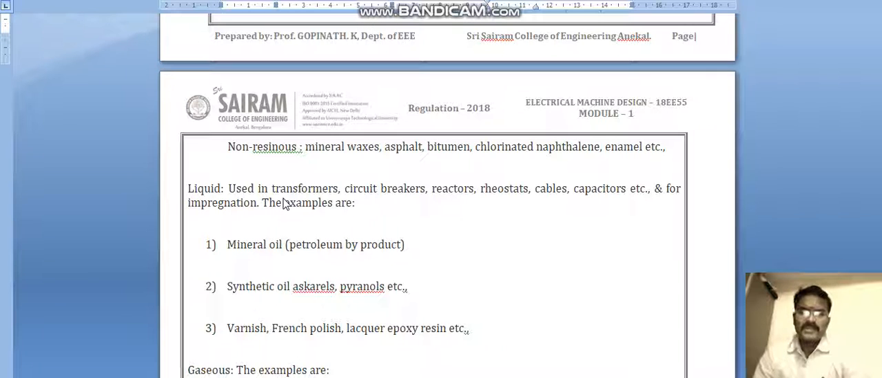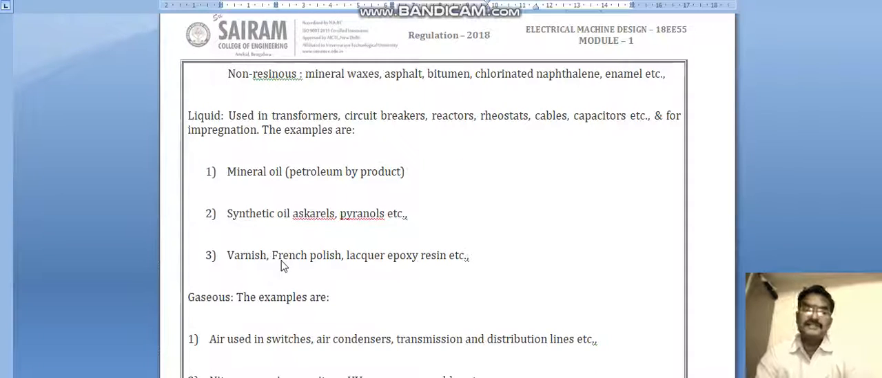One is used as insulation between the coils, and another is used for cooling purposes. Synthetic oil or askarel, etc. are used. Varnish is used in the windings when we wind motors as well as generators and transformers.